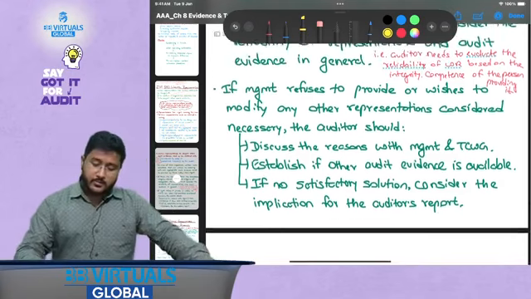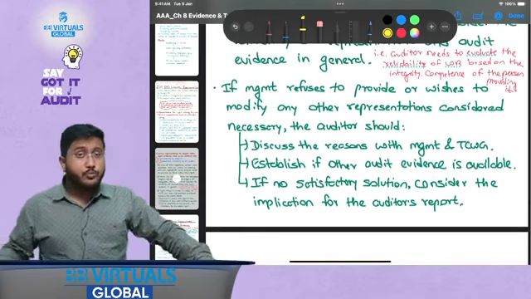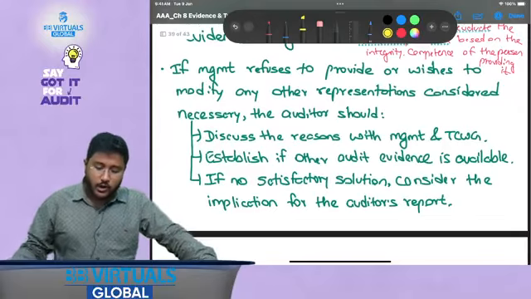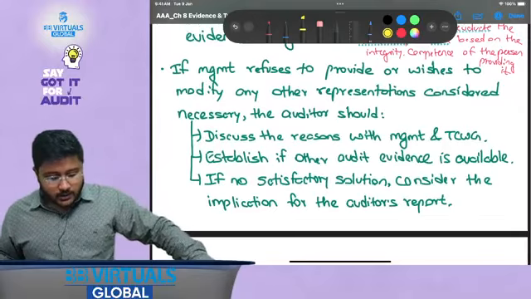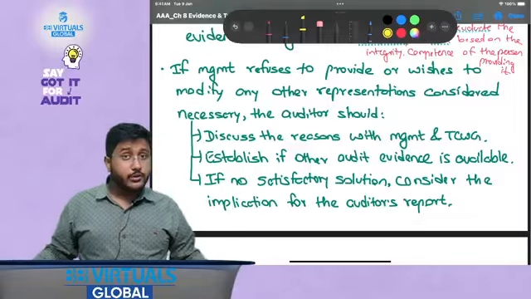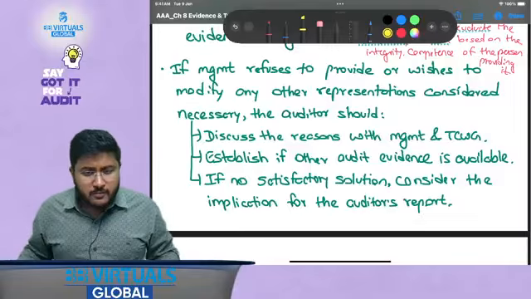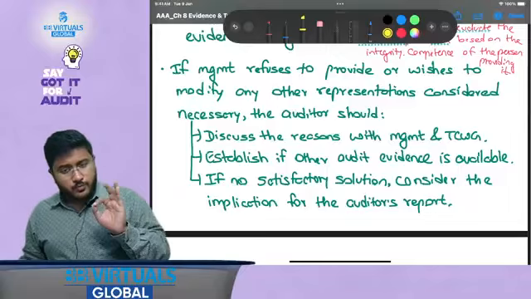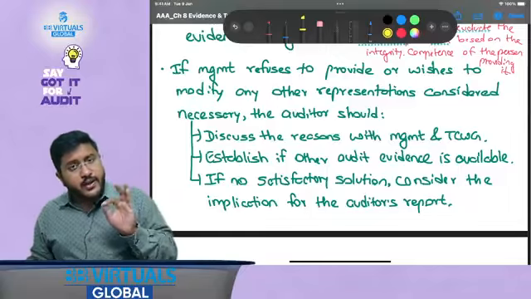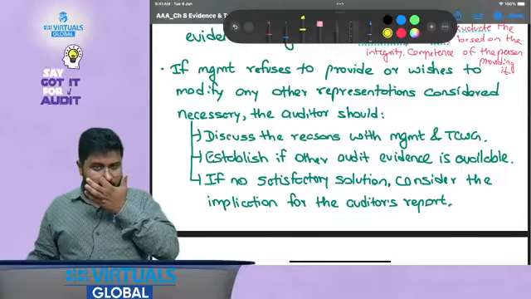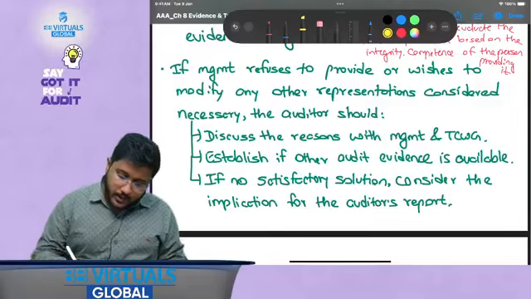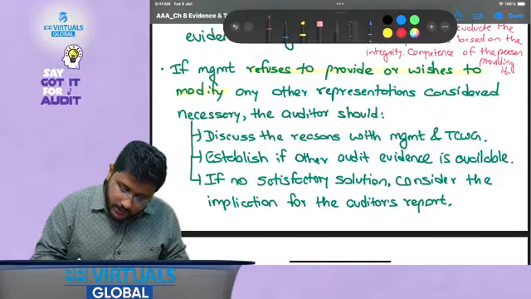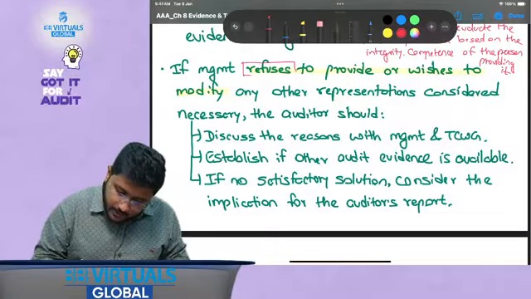Now, if management refuses to provide or wishes to modify any other representations considered necessary, the auditor should. See, let's understand it. Refuses to provide or wishes to modify any representation, that is, if management has refused.